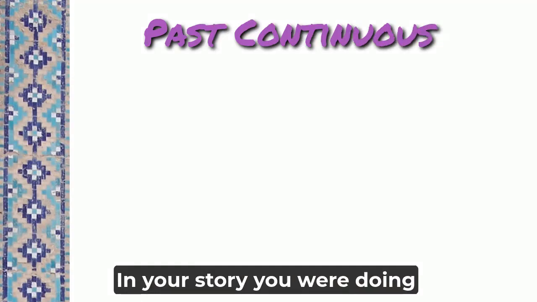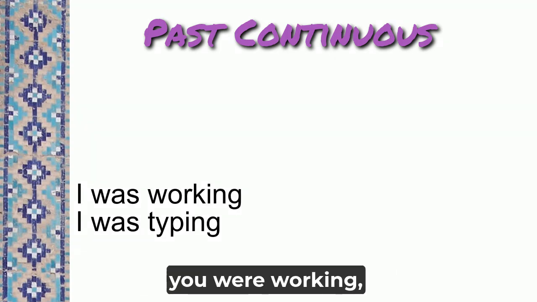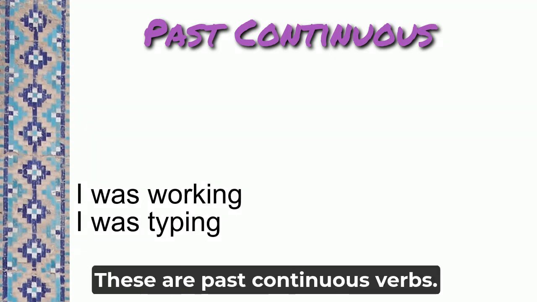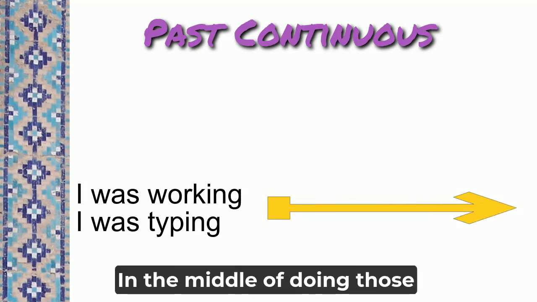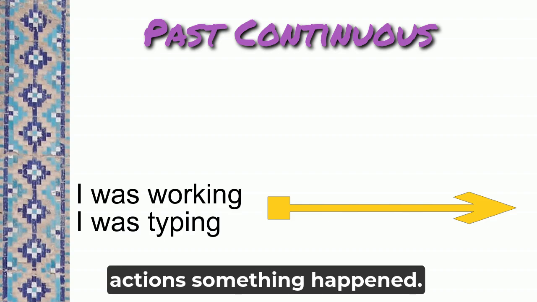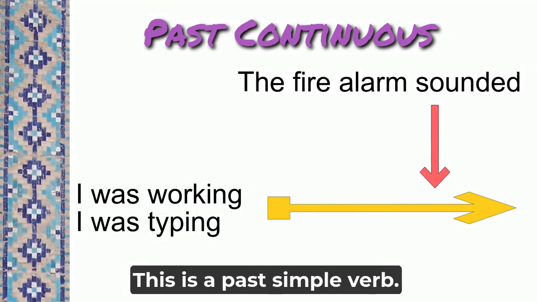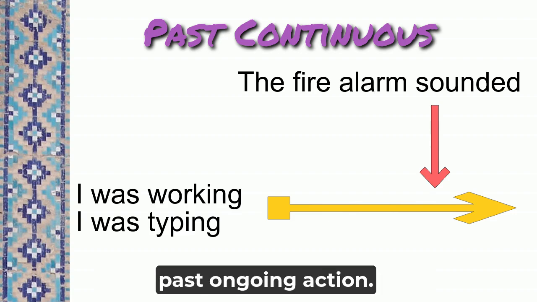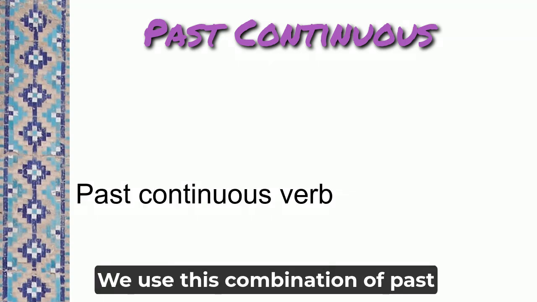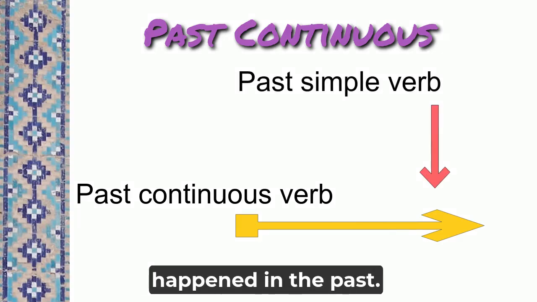In your story, you were doing some actions that took a long time to do. For example, you were working, you were typing. These are past continuous verbs. They show an ongoing action in the past. In the middle of doing those actions, something happened. The fire alarm sounded. This is a past simple verb. It shows a short action that happened in the middle of your past ongoing action. We use this combination of past continuous and past simple verbs to show when an action happened in the past.